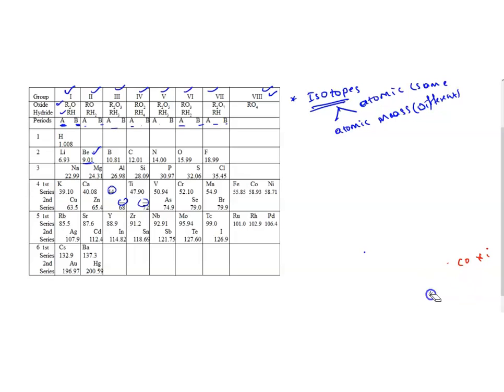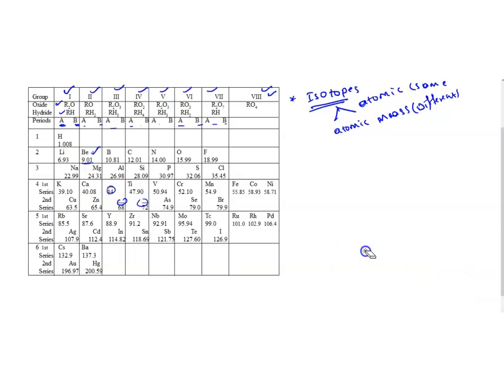The Mendeleev periodic table failed to provide space for the isotopes. Let's take hydrogen. The atomic number of hydrogen is 1, but it has 3 isotopes.